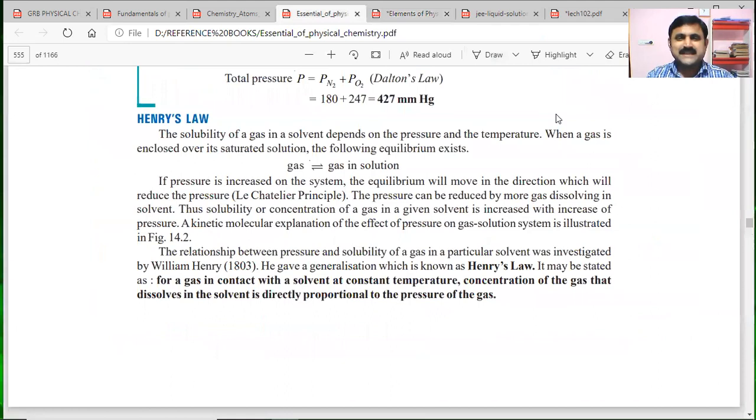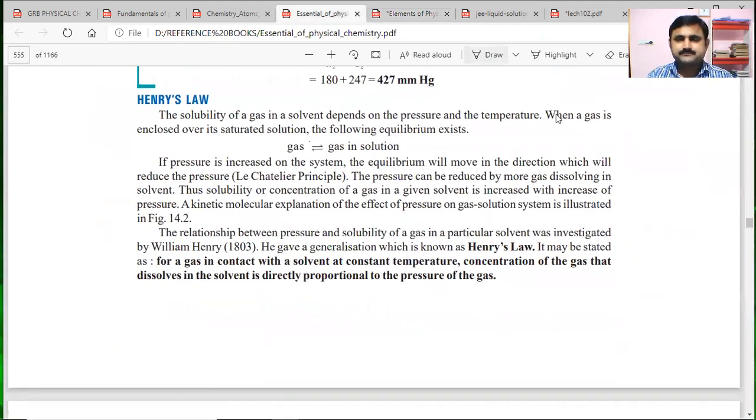Now once again we'll see what is Henry's law. The solubility of a gas in a solvent depends on pressure and temperature. When a gas is enclosed over its saturated solution, equilibrium will be established between the gas and the gas in solution.